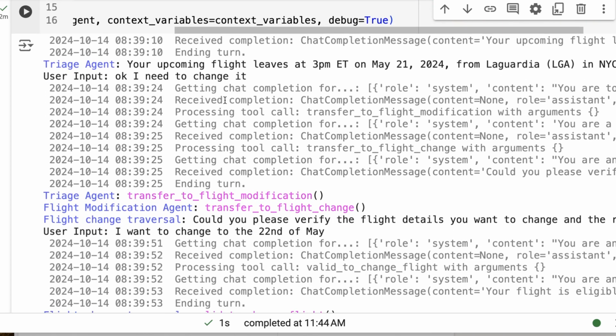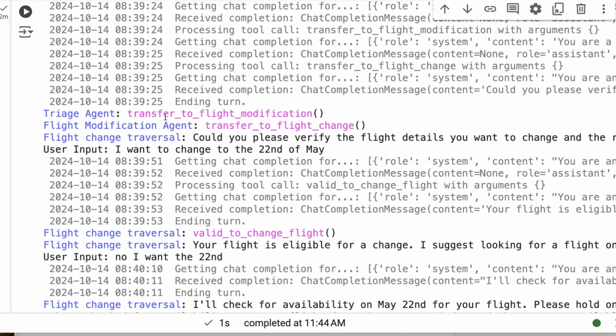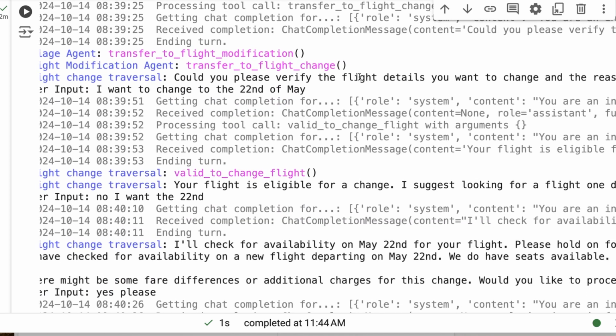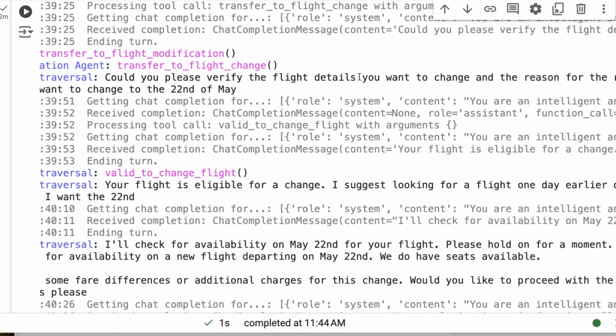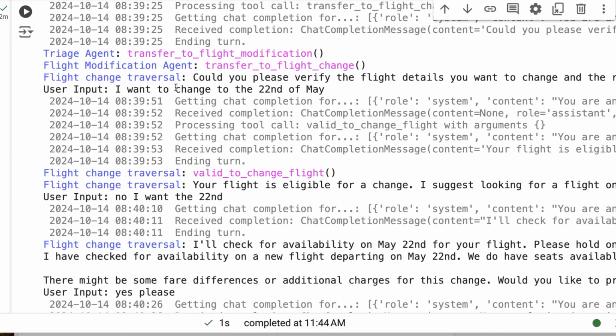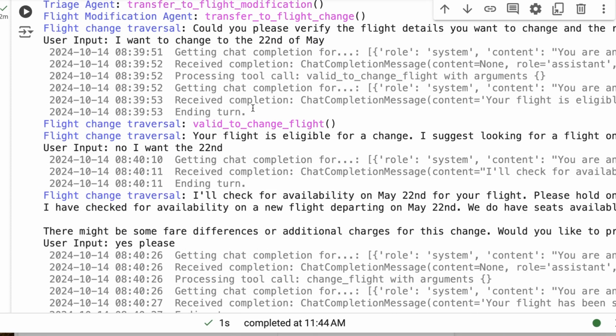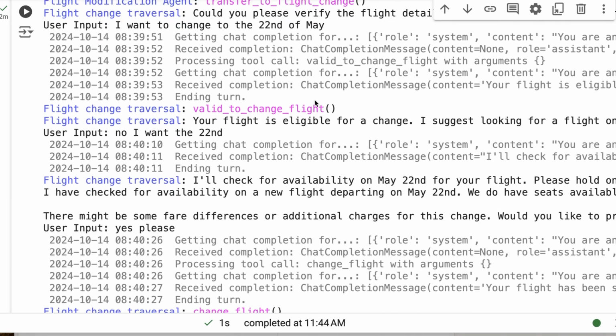Then I say, okay, I need to change it. Now we can see what it's doing is going through the different roles to get me to this. You can see we've gone through transfer to flight modification, transfer to flight change. The end user doesn't actually know that we've passed down through these different agents. Then it asks, could you please verify the flight details you want to change and the reason for the request? I say I want to change to the 22nd of May. I don't give it a reason for the request, as I was curious to see how it would handle that.